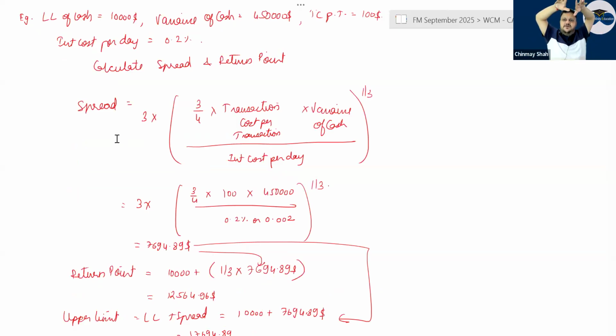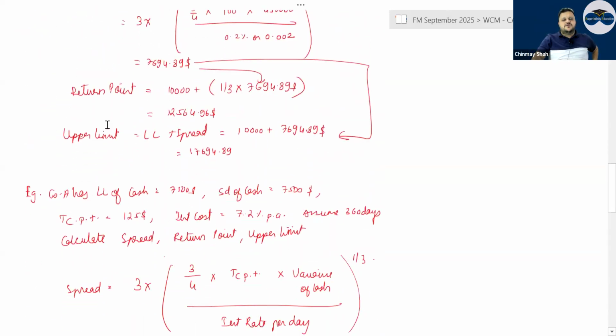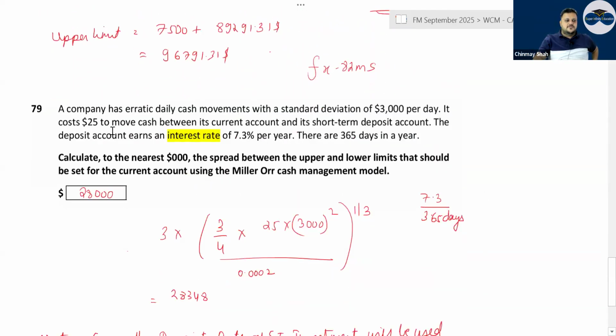After the upper limit, you want to find the return point. The return point formula is lower limit plus 1/3 spread. With that you can find the return point that is there. Have a look.